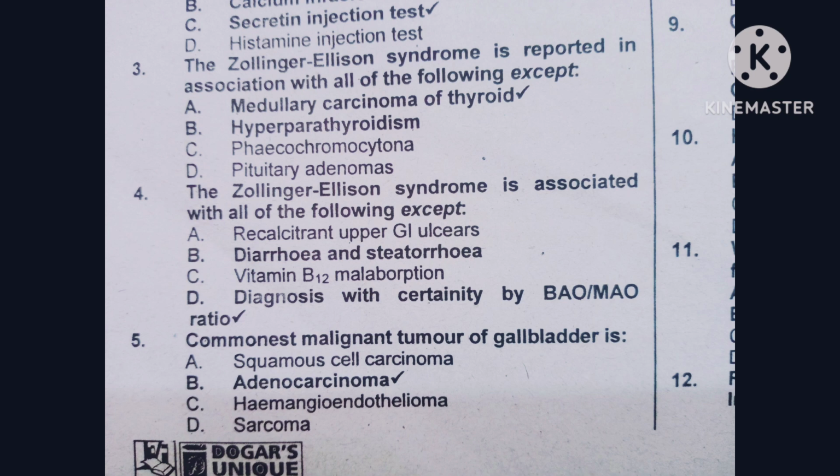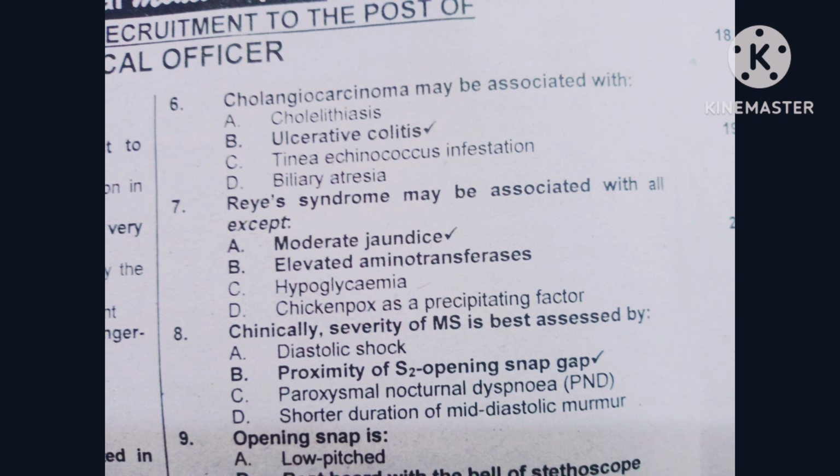The next question is question number 5. The commonest malignant tumor of the gallbladder is: option A squamous cell carcinoma, option B adenocarcinoma, option C hemangioendothelioma, and option D sarcoma. The correct option is B, adenocarcinoma, which is the commonest malignant tumor of the gallbladder. The next question: cholangiocarcinoma may be associated with option A cholelithiasis, option B